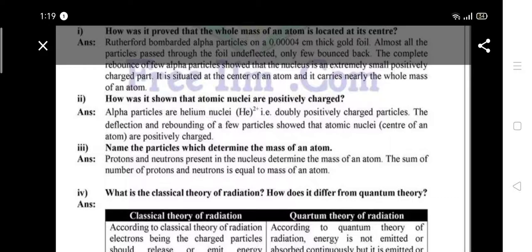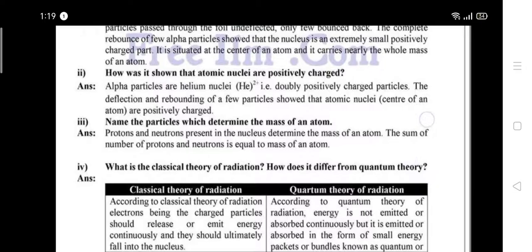Basically the positive and positive charge repel each other. So when positive alpha rays strike with the positive nucleus inside the atom, it causes deflection or repulsion, which tells us that the center of the atom consists of positive charge material, which is called proton. Name the particles which determine the mass of an atom. Proton and neutron present inside the nucleus.